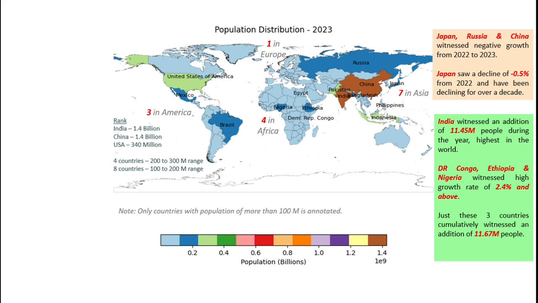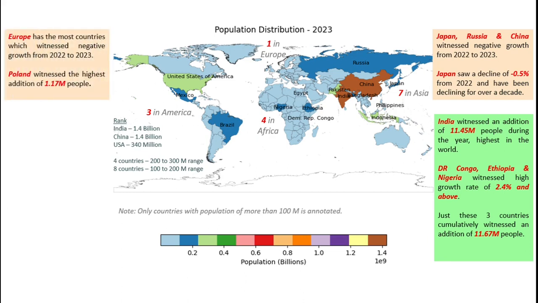In Europe, there are many countries that have seen negative growth. For example, Italy, Germany, Ukraine, Serbia, Bulgaria, Russia, etc. And there are very few countries that have seen positive growth. Among them, the highest was recorded with Poland, which has added 1.17 million people to its population. And the runner up is Romania, which has added over 200,000 people, a very distant second.